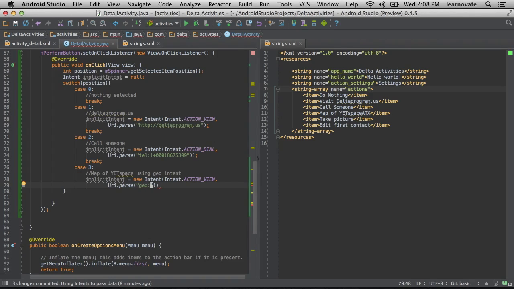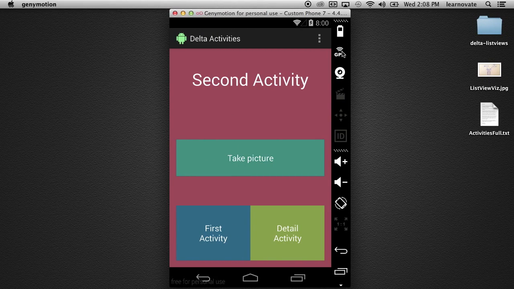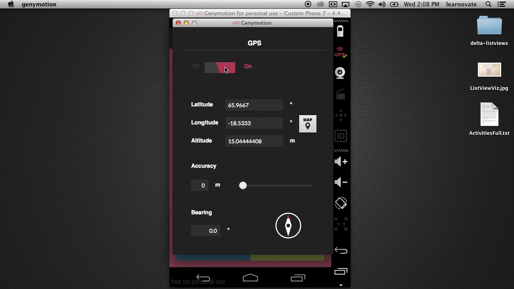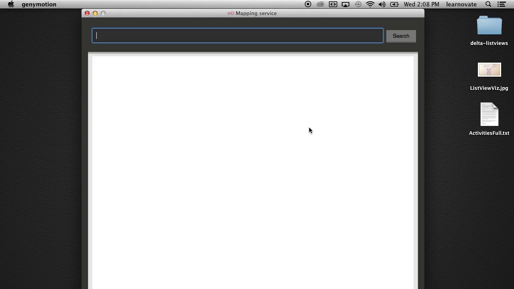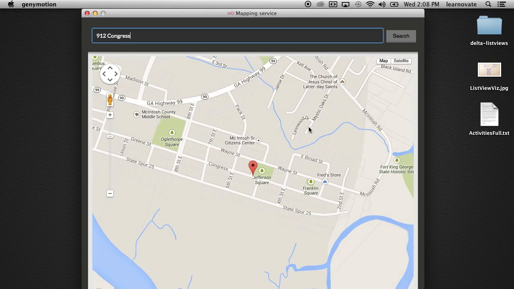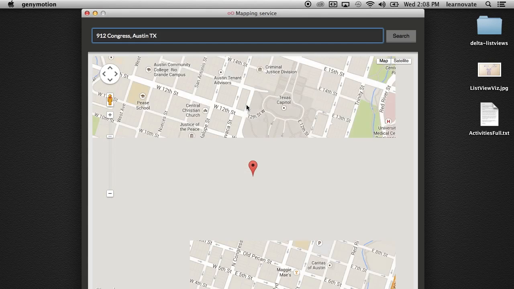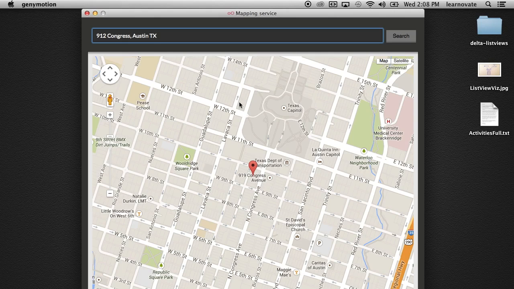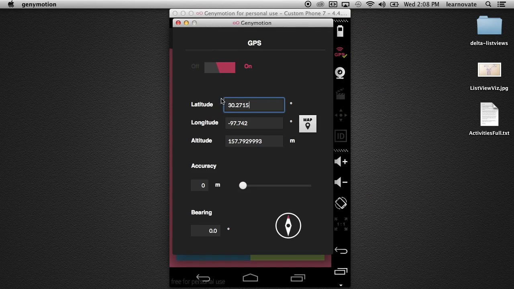And here we're using a geo, right? For geolocation apps. With geo, you need to turn on your Genymotion's GPS emulator. I actually really love this part of this emulator. It's really awesome that you can just say, pretend that my phone's here. There we are, live in the studios of Learnovate Labs.